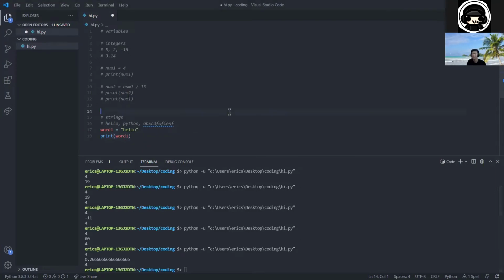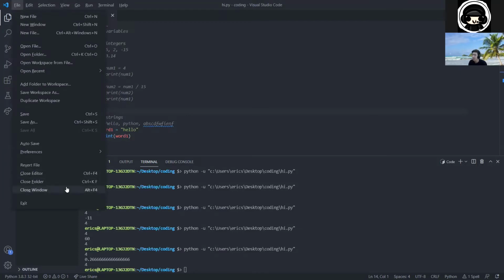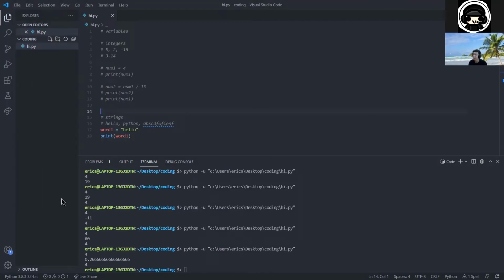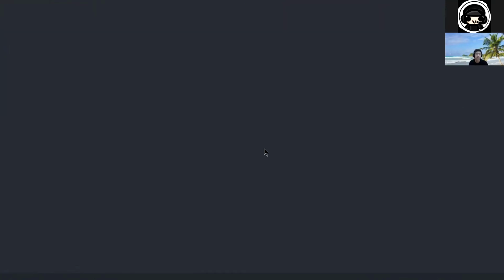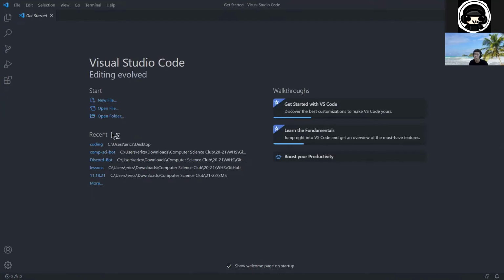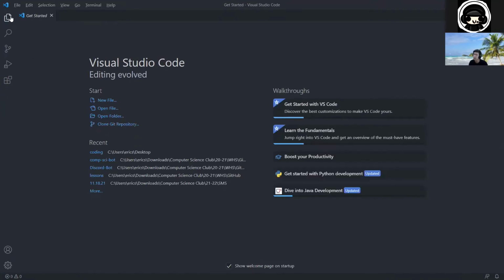Okay, wait. Sorry. So some people are having some issue. Okay, so for those who missed it, when you open VS Code for the first time, it should look something like this. It should give you this get started screen, something like this. And what you want to do is you want to,